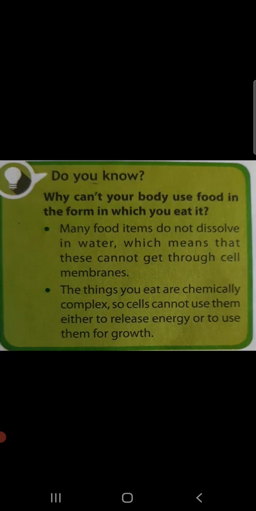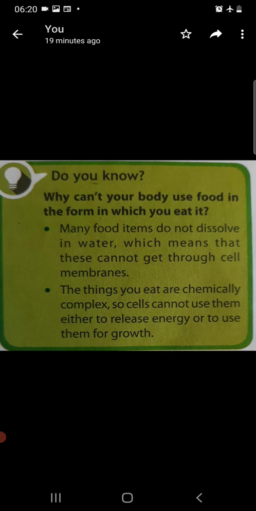Now before we talk about those 5 steps, children, do you know why our body cannot use food in the form in which we eat it, or why we cannot directly take up energy from the complex substances? That's because many food items do not dissolve in water, which means that these cannot get through the cell membrane. The small cells in our body that help in the process of digestion cannot take up these undissolved substances.